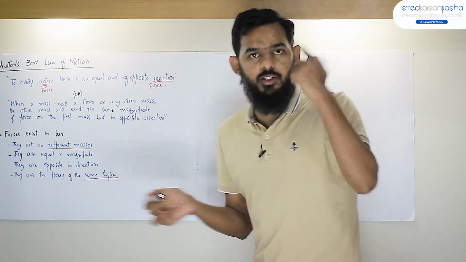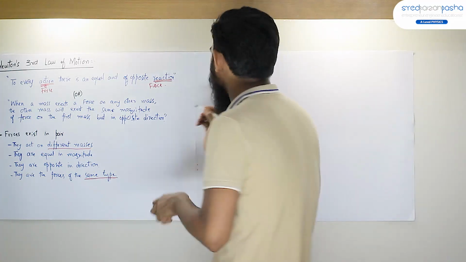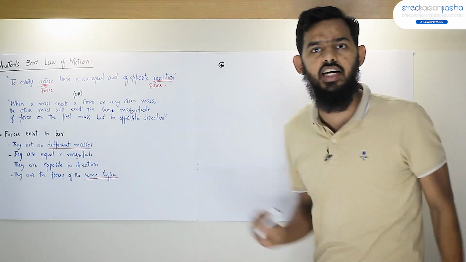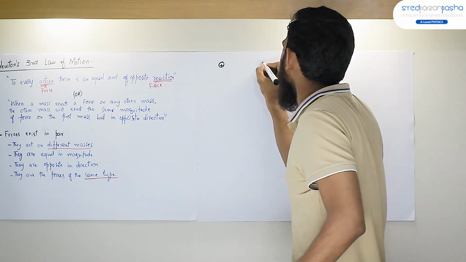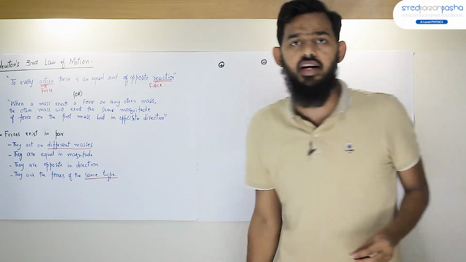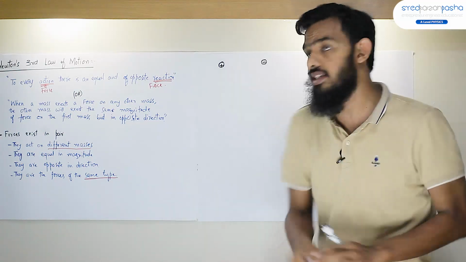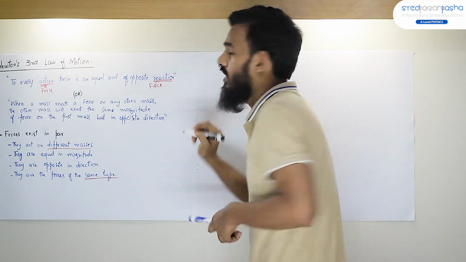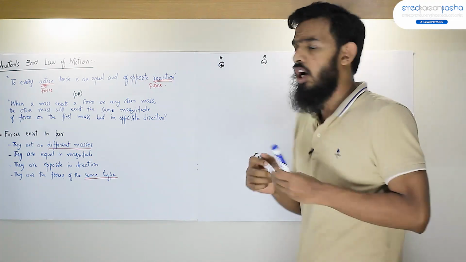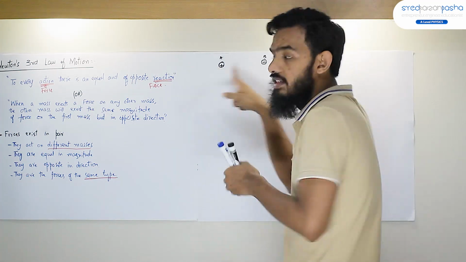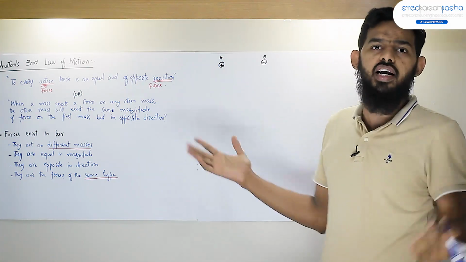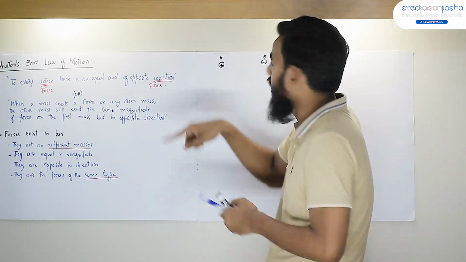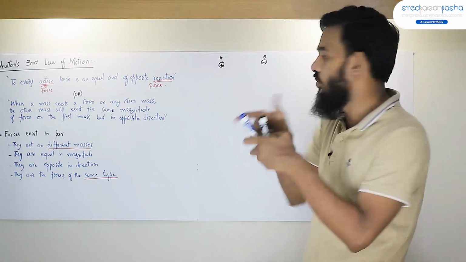First, let me explain with a very simple example. Let's say I have a positively charged particle here and another negatively charged particle here. Let's say this is a positively charged particle A and this is a negatively charged particle B. Since they have opposite charges, we all know that unlike charges attract each other, so this positive charge will attract this negative charge towards itself.